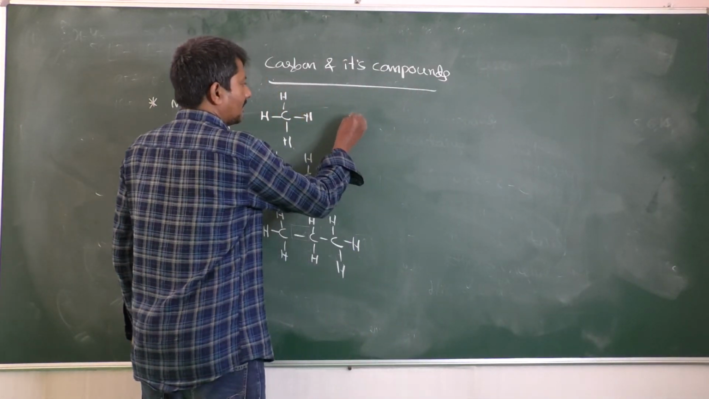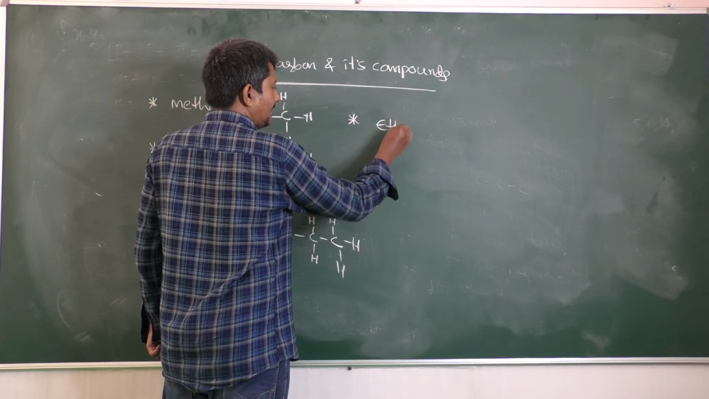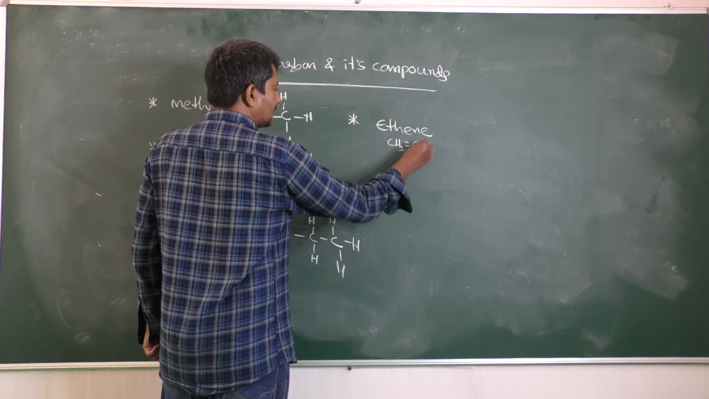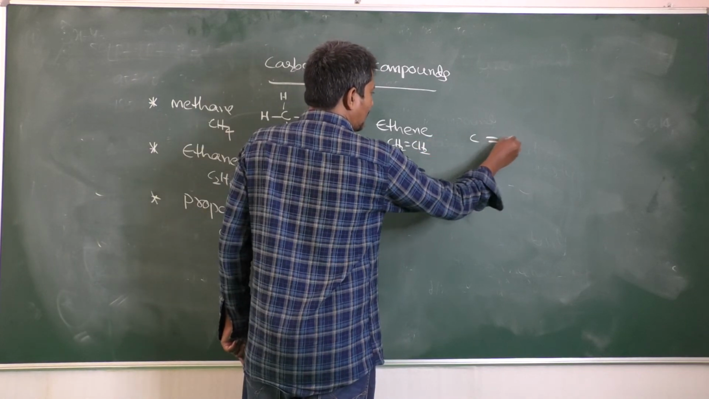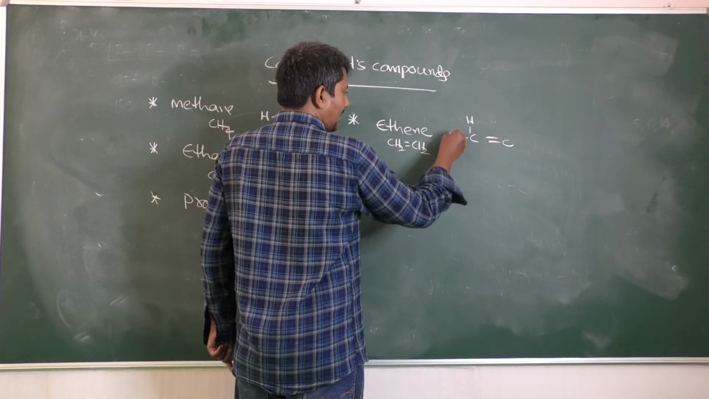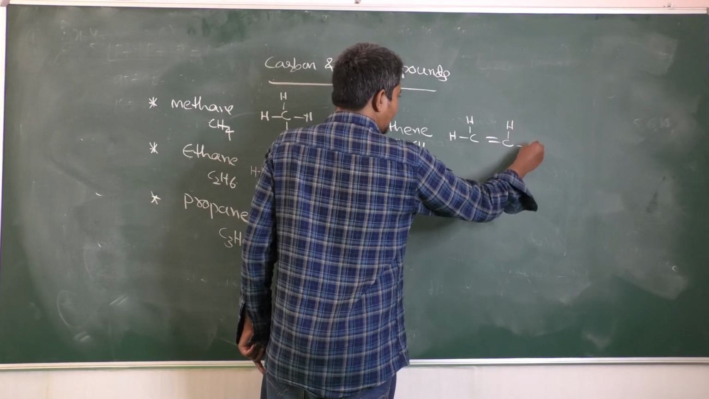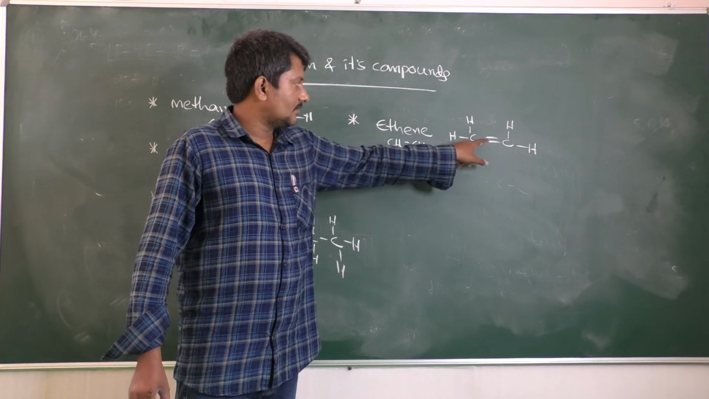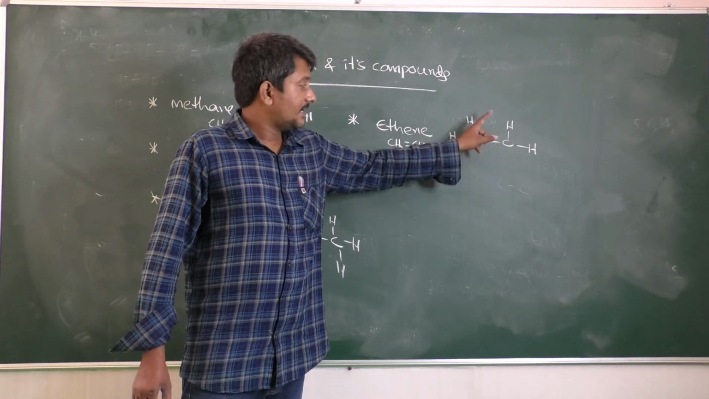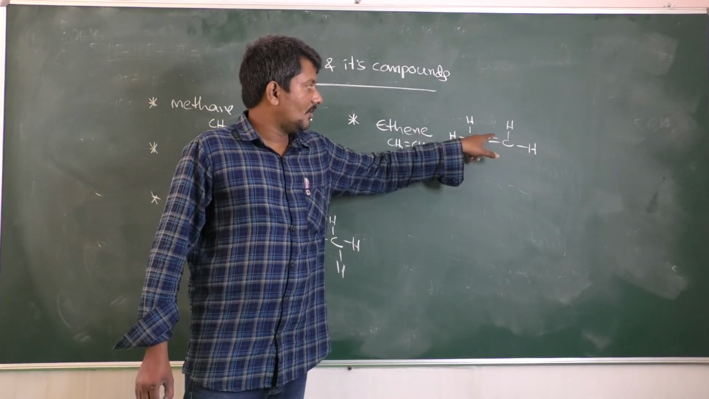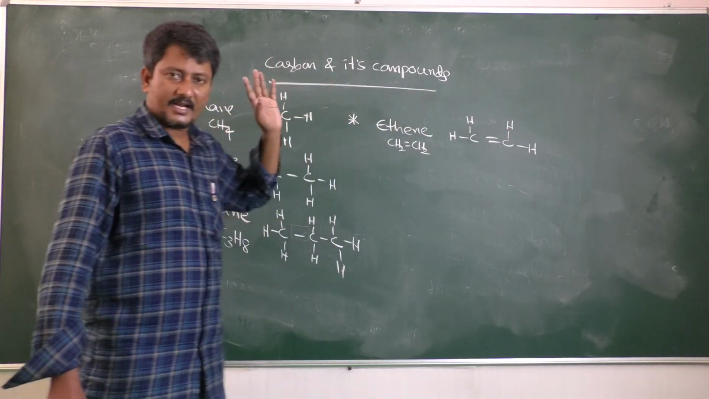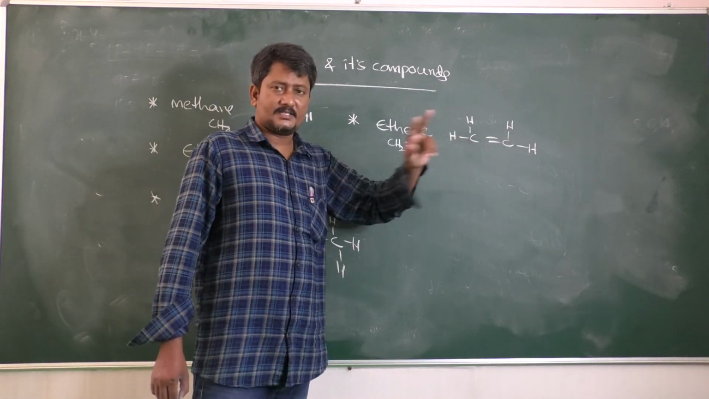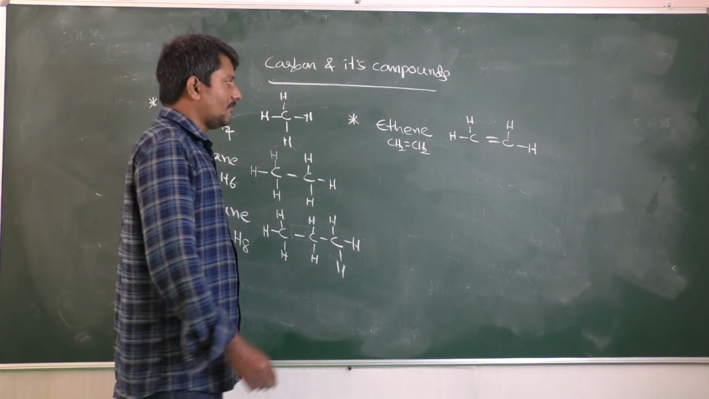Now I am taking the fourth one, ethene. That is CH2 double bond CH2, C double bond C, with H. In this example, this carbon has 1, 2, 3, 4 bonds. The second carbon, 1, 2, 3, 4, tetravalent. Every carbon should have 4 bonds. But here between two carbons we observe the presence of a double bond.